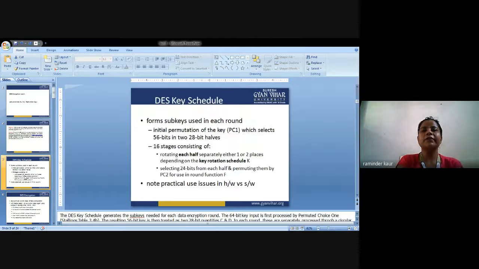Now coming to the next slide, what is the DES key schedule? What is the schedule of the key that is being used in the DES algorithm? As I told you in the last lecture, DES uses 64-bit data and a 64-bit key. The 64-bit key is used, but a permutation is performed, and in performing that permutation, it will lose 8 bits during that process.